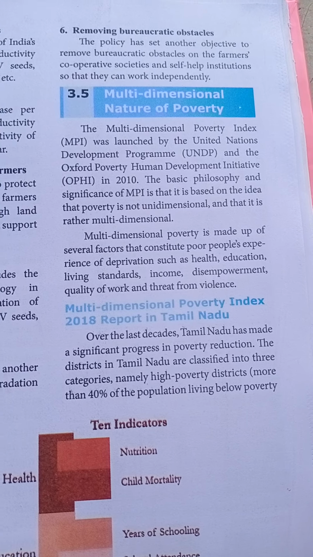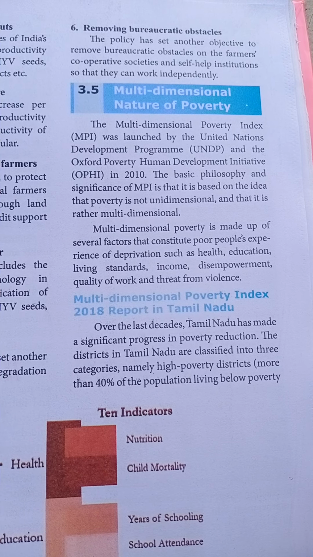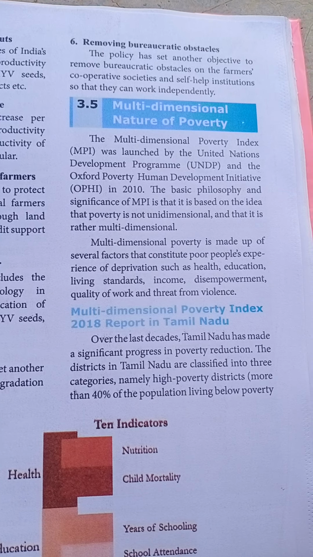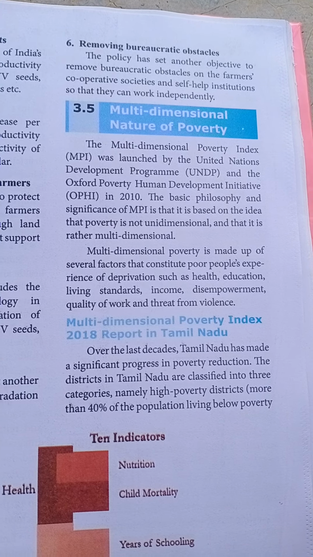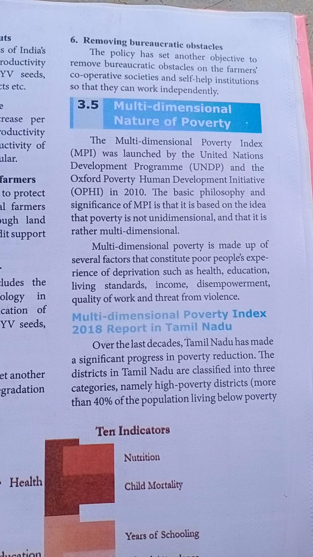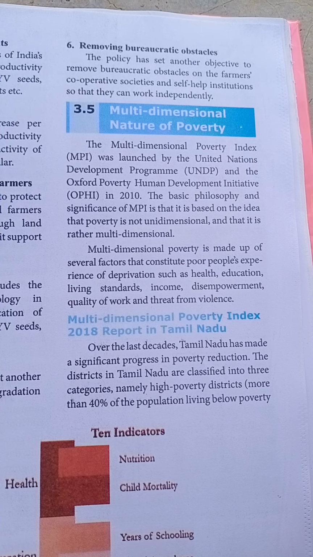So in 2010 only, how people become poor, not only in India but in the world. So this was introduced by one, UNDP, and another, OPHI, in 2010.